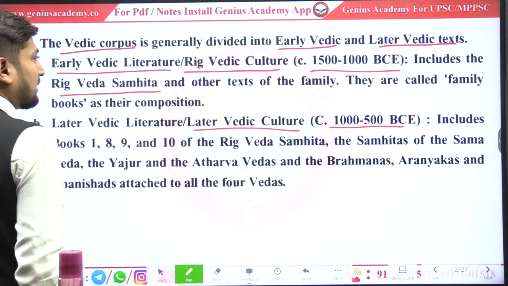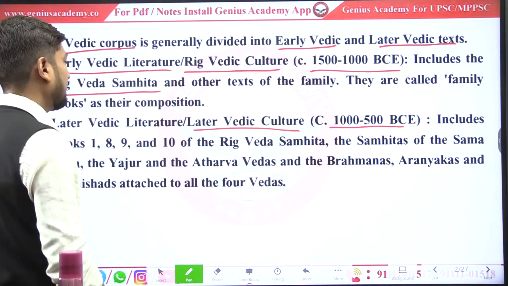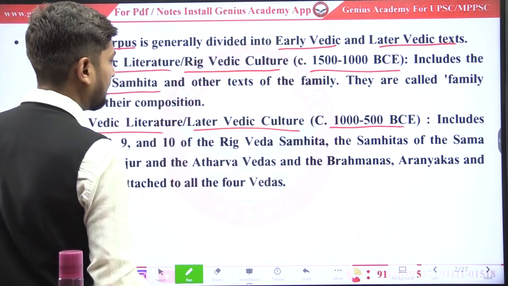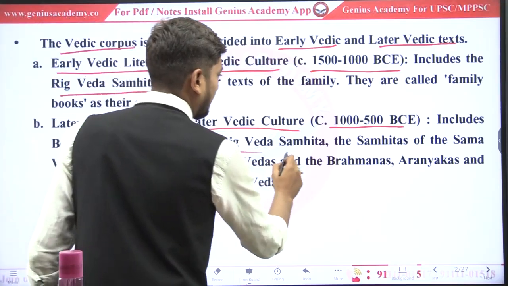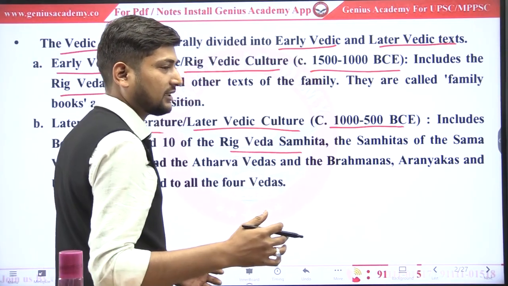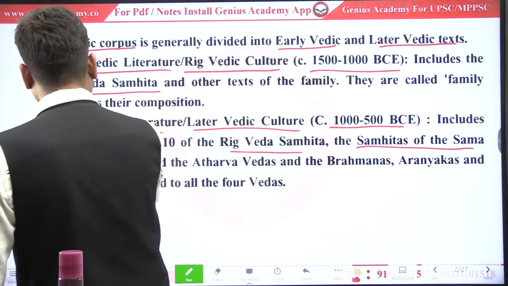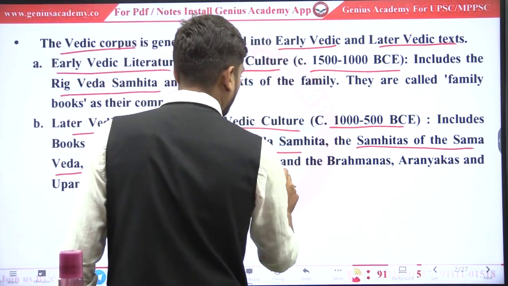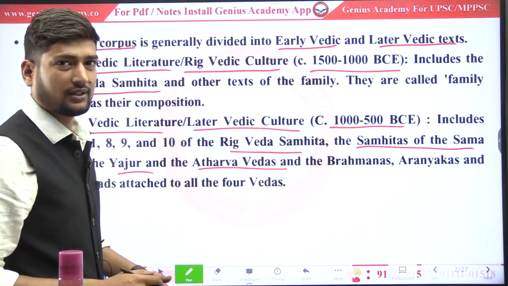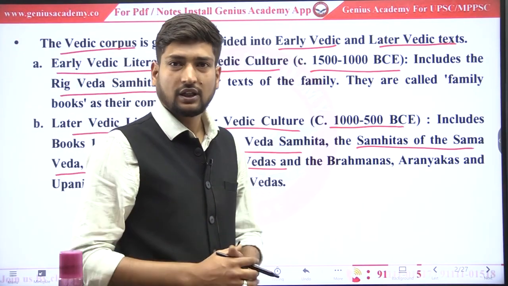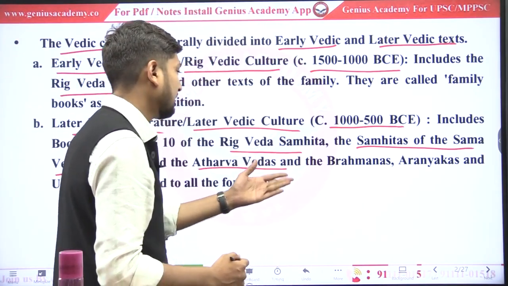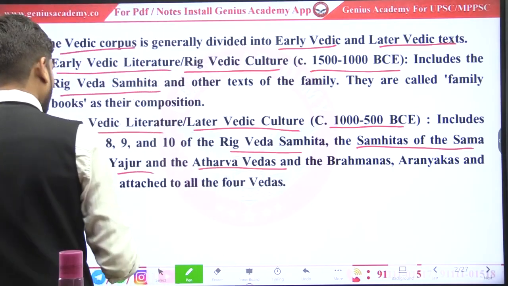Rig Vedic Samhitas are the major text of the early Vedic period, and in the later Vedic period we have seen Rig Vedic Samhitas, which were described so briefly, and the Samhitas of Samved, Yajurved, Atharvaved. These Vedas are further elaborated, okay, and these Vedas are introduced in this period.